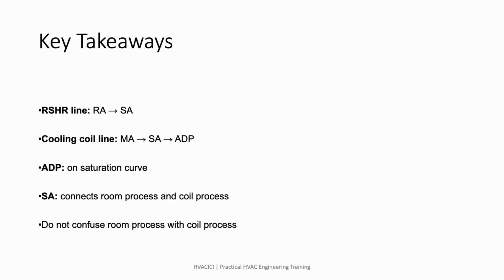The main takeaway is simple. The RSHR line connects RA to SA. The cooling coil process line connects MA through SA toward ADP. ADP must be on the saturation curve. The supply air point connects the room side and coil side analysis, but the two process lines are different.